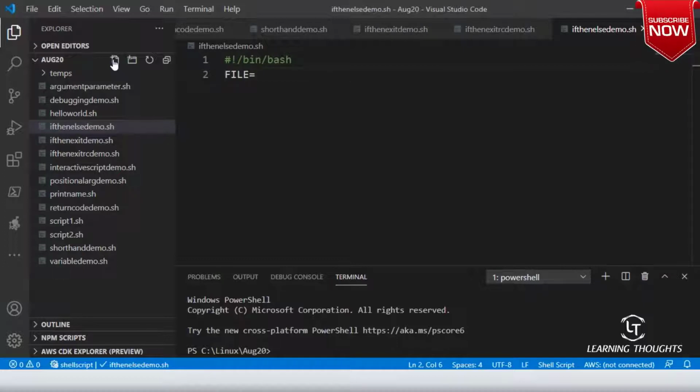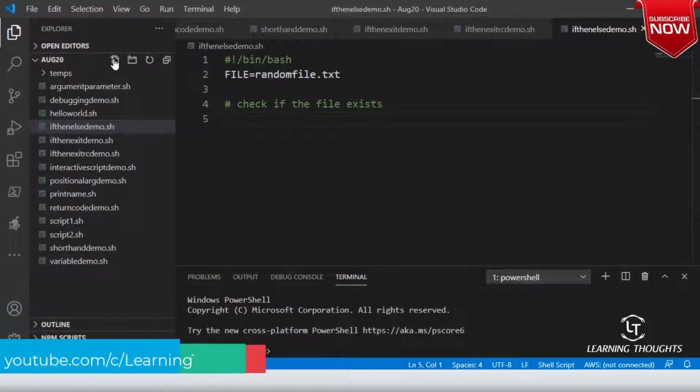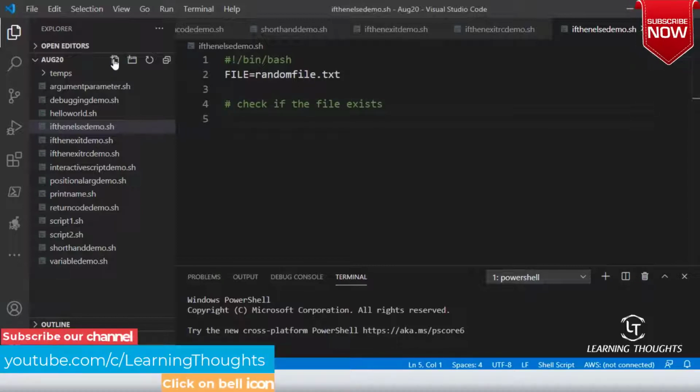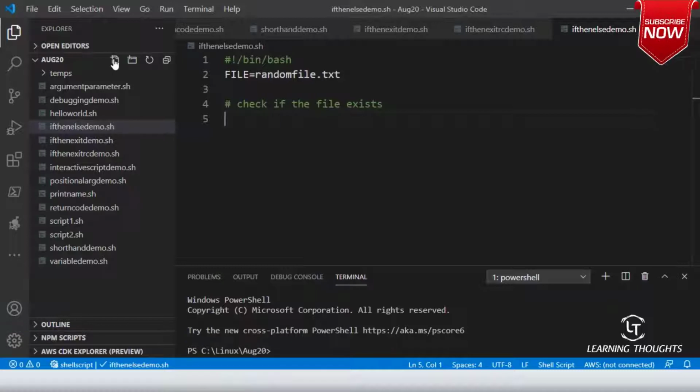So the file is random file.txt. This is a random file. This is the path of the random file. Now what I want to do is check if the file exists, and if the file exists, I will print the file content. If the file doesn't exist, I will return an exit code. So let me do that. So how will I do that?